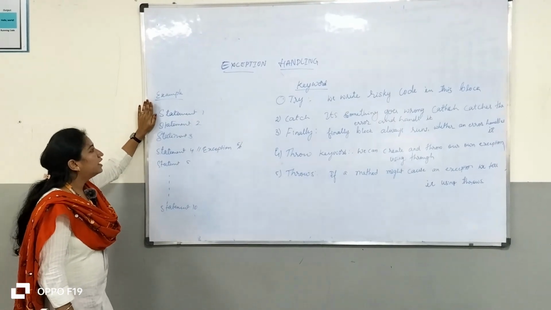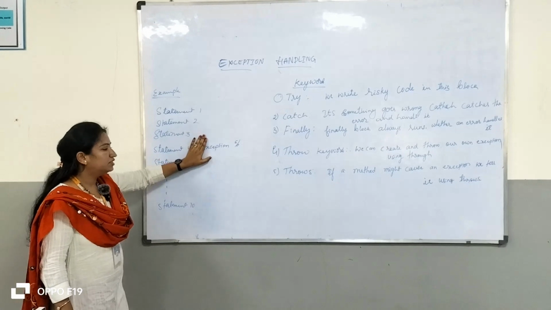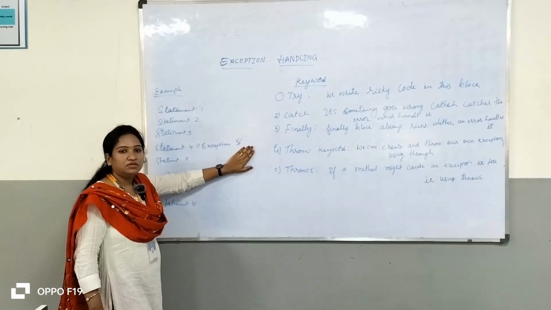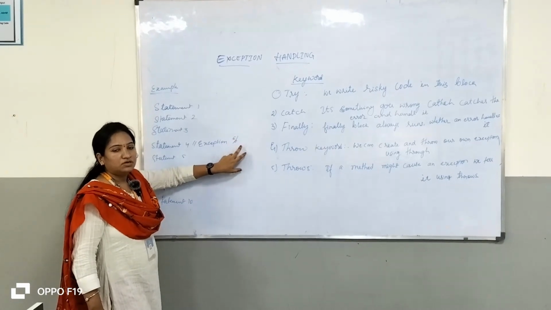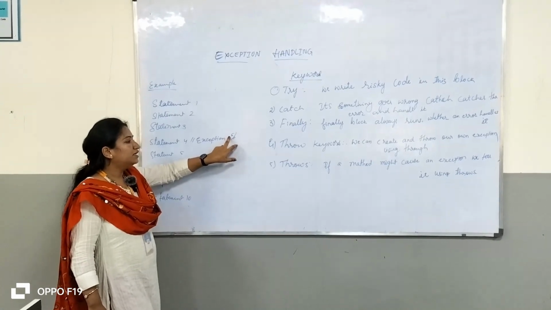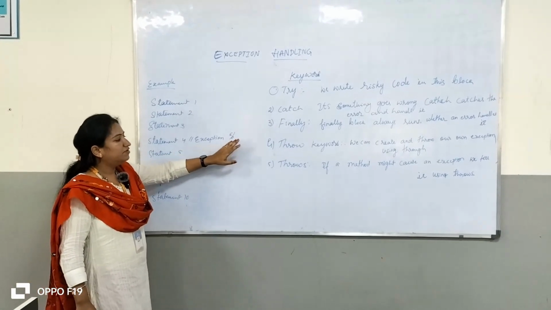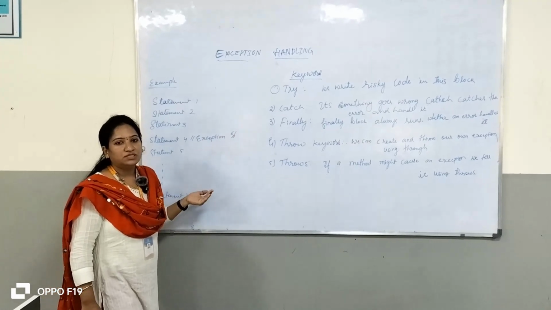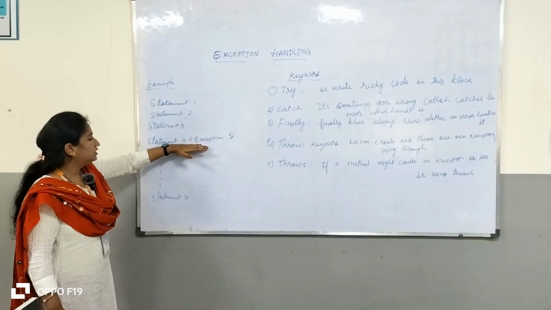So here I have an example program. In the fourth statement I am getting an exception, that is 5 divided by 0. This is one type of exception, that is an arithmetic exception. Already you know mathematically that any number divided by 0 is not defined. Another type is the file not found exception, when the file does not exist in the system but we try to search for that file. So here I am getting an exception in the fourth statement.